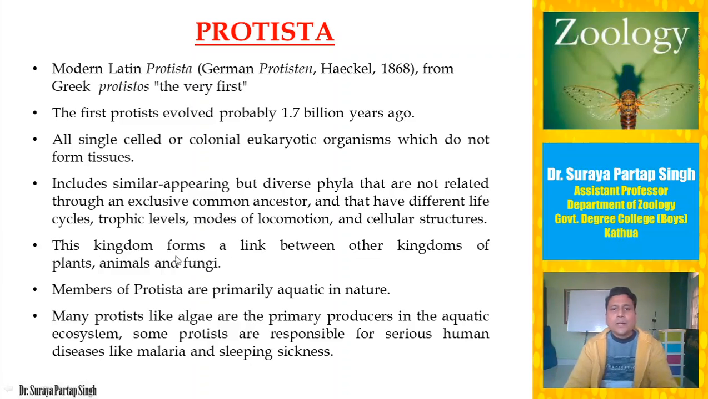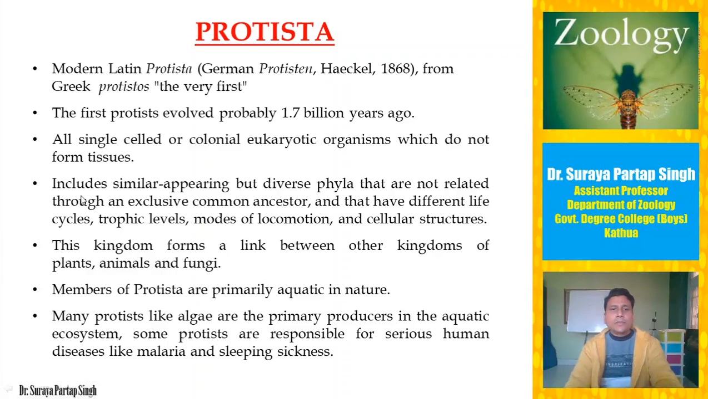So it includes similar appearing but diverse phyla. What does this term mean? The similarity is on the basis of their cellular structure. That means all the organisms belonging to kingdom Protista share one common characteristic, that is they are unicellular, and another thing which is common among them is their eukaryotic nature. So all the organisms belonging to Protista are unicellular, colonial and eukaryotic, but they come from diverse phyla. That means they are of plant origin or animal origin or fungal origin.